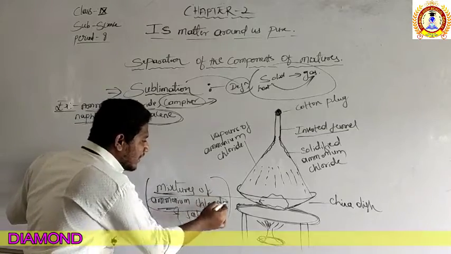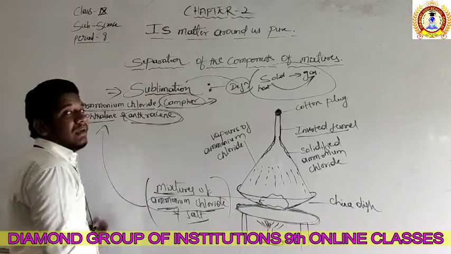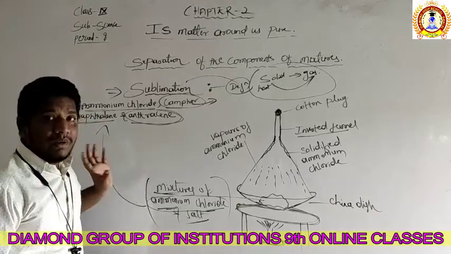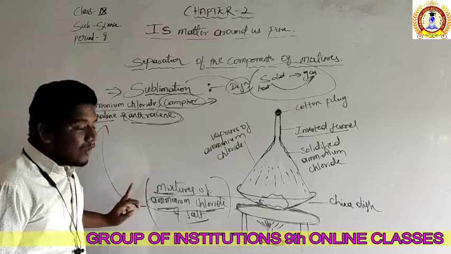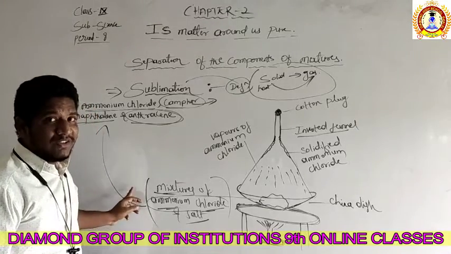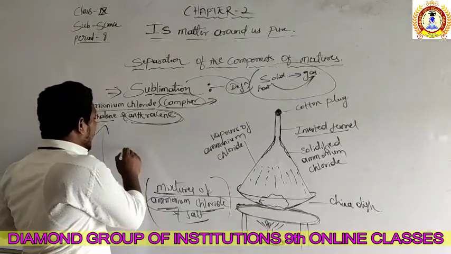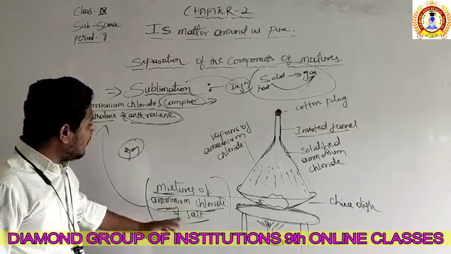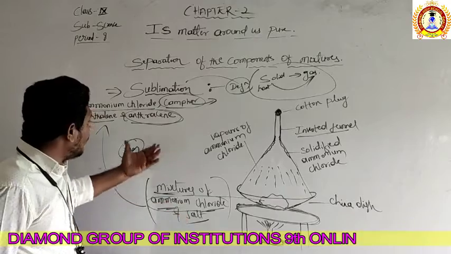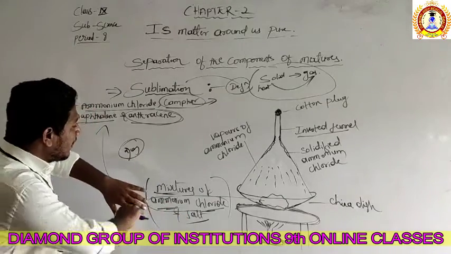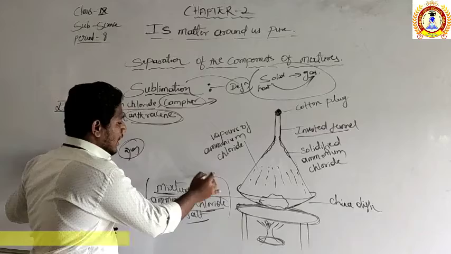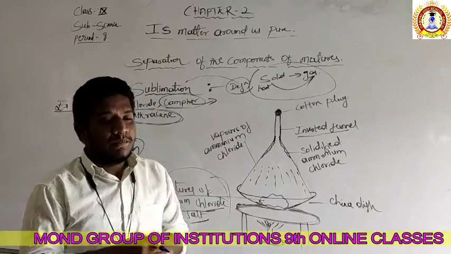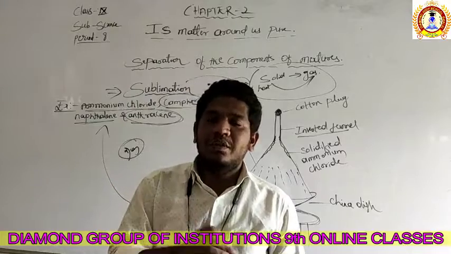Ammonium chloride is an example of the process of sublimation. If you heat ammonium chloride, it is a solid, so it will directly convert into gas without passing through the state of liquid. The remaining will be salt only. The ammonium chloride will be converted into gas, which means we can separate both. Salt and ammonium chloride are a mixture, and both look alike. Ammonium chloride looks the same as salt.